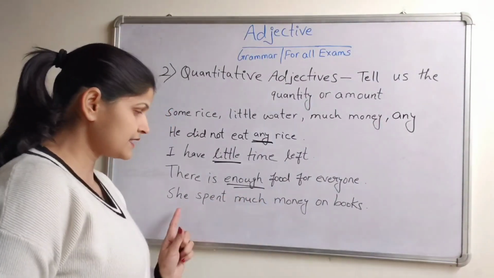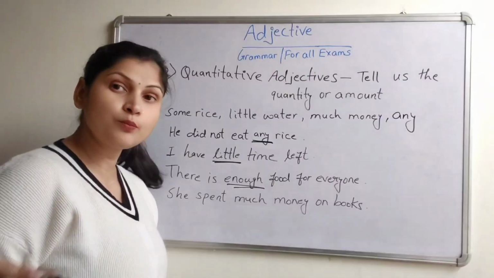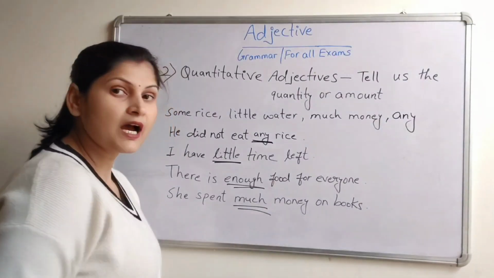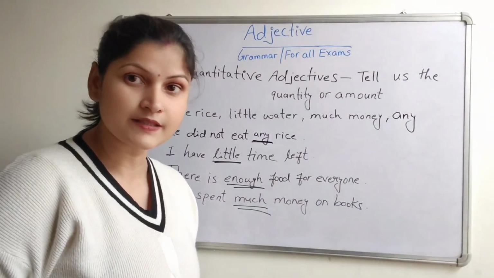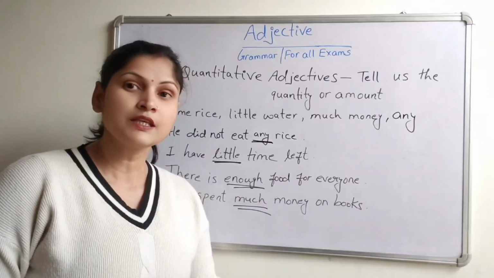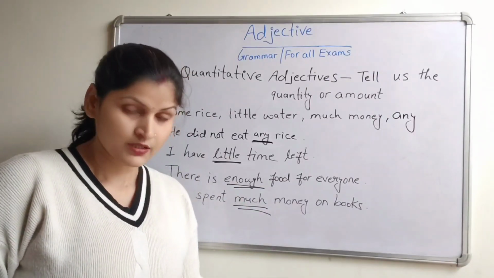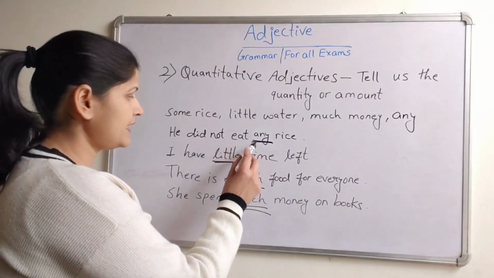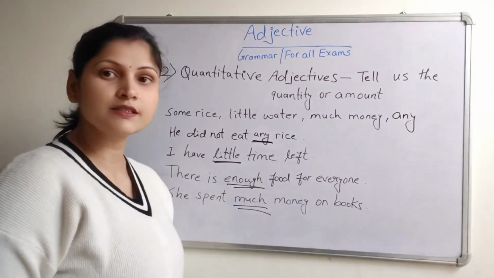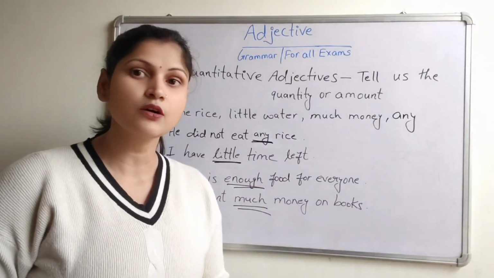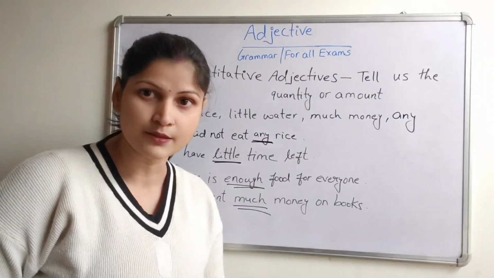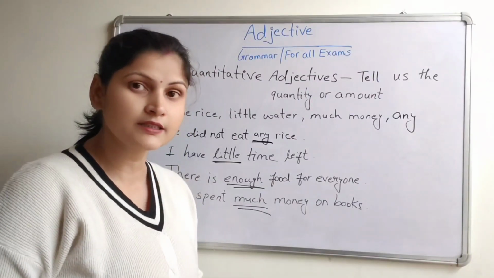Enough. She spent much money on books. Much. I ate some rice. Some. She wants little water. That little water. So these words, any, little, enough, much, some, these are the words of quantitative adjectives. Now see the next adjective.